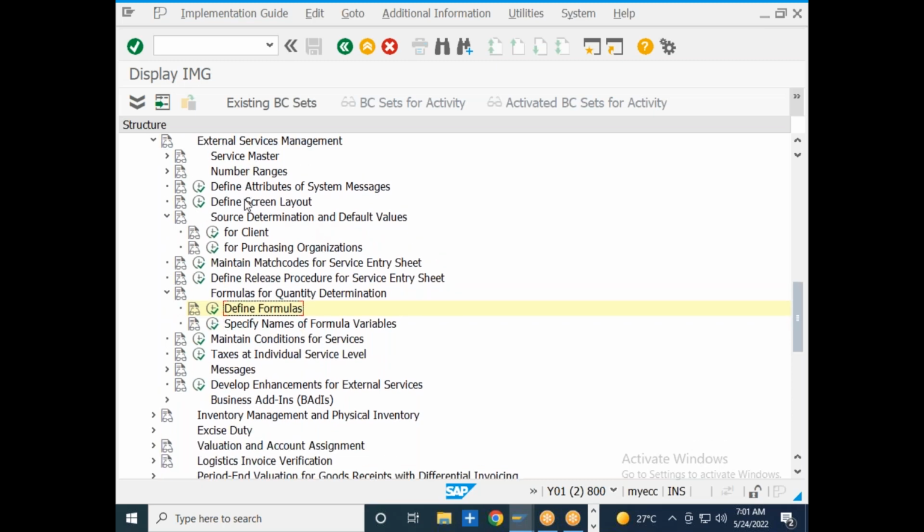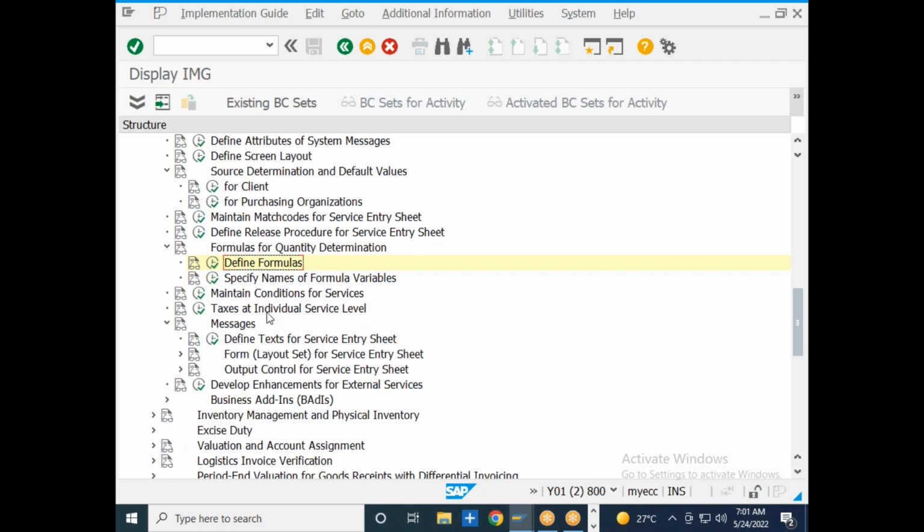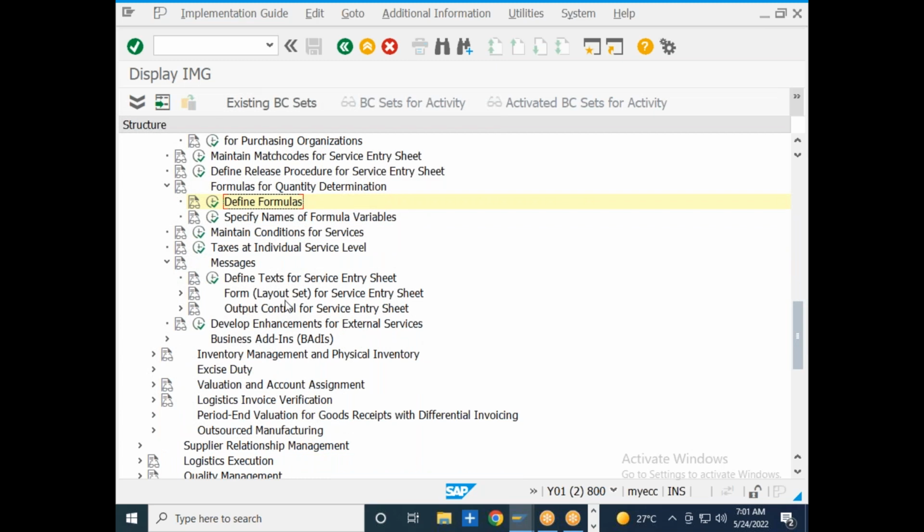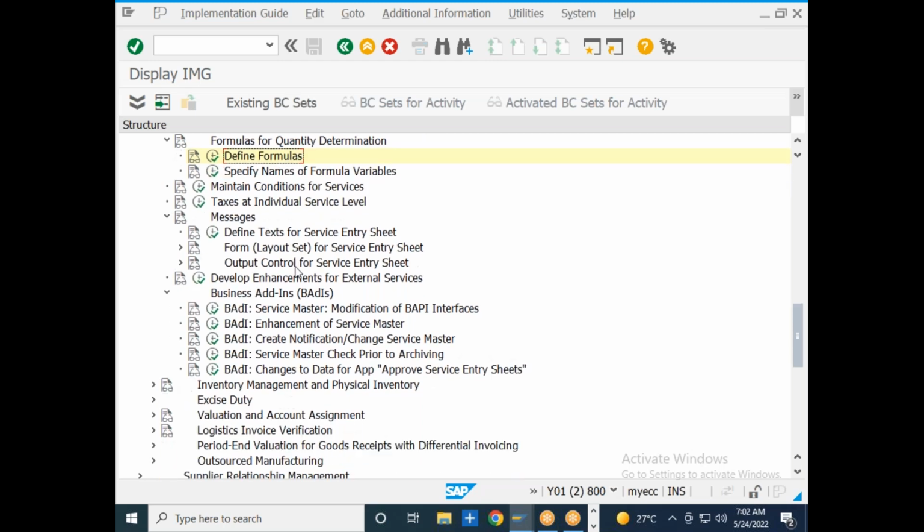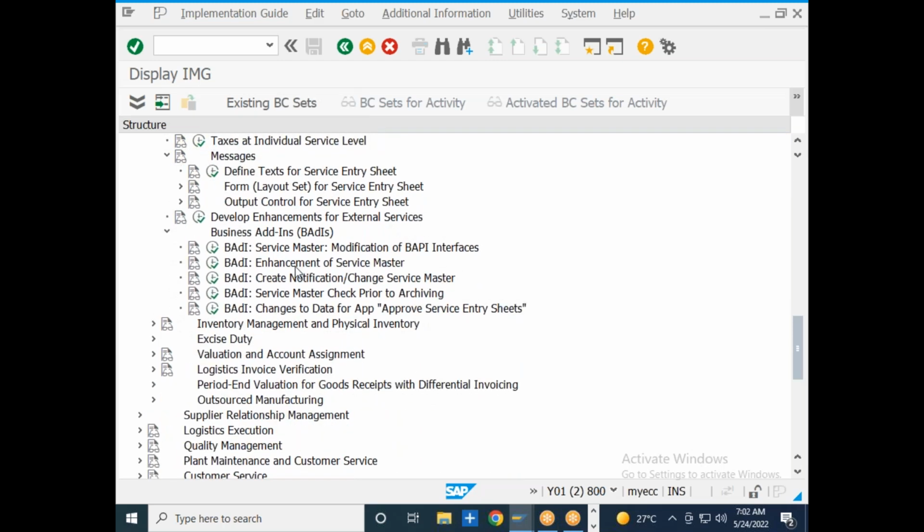Number range, define attributes, match codes, release procedure, formula for quantity determination, condition of the tax at individual service level, messages, develop enhancement for external services, BAdIs. Okay, we will see that.